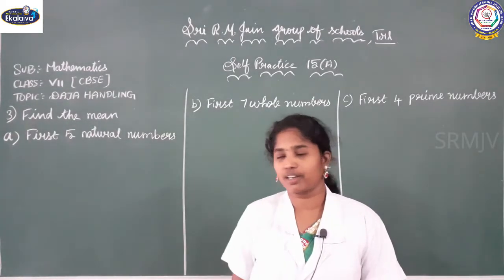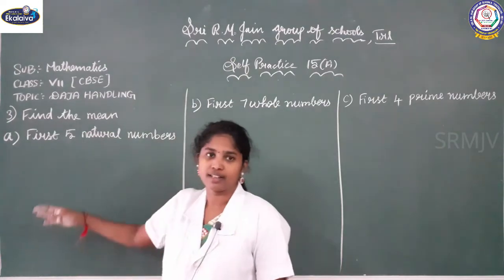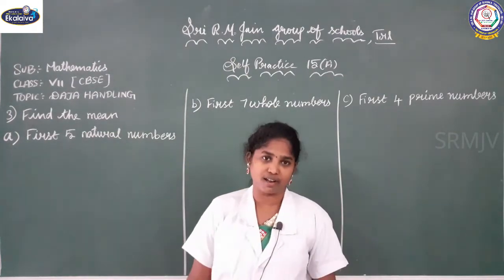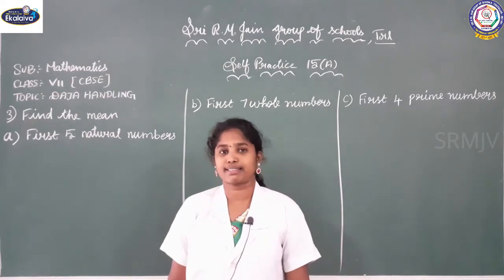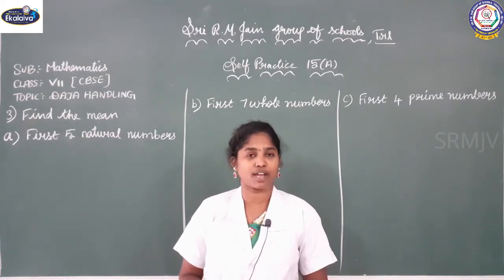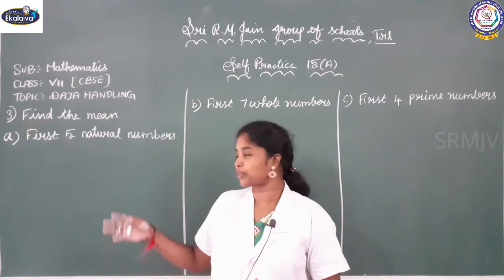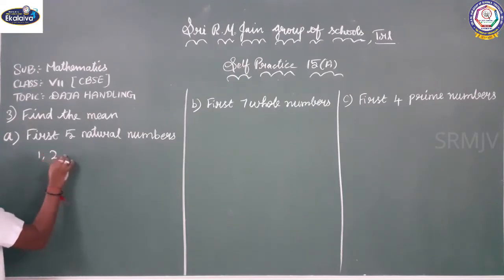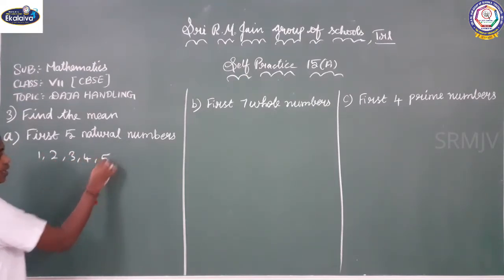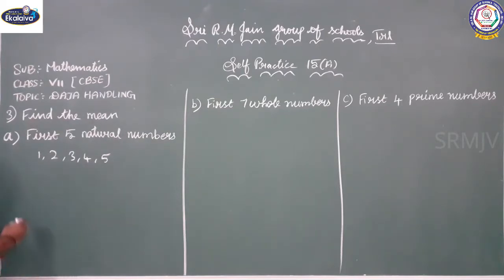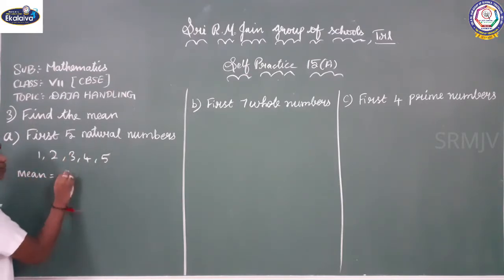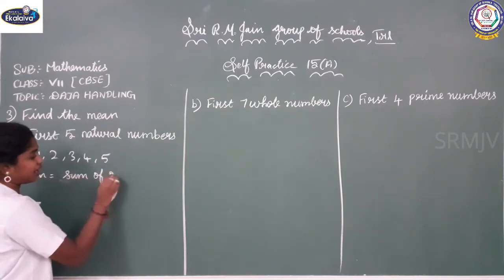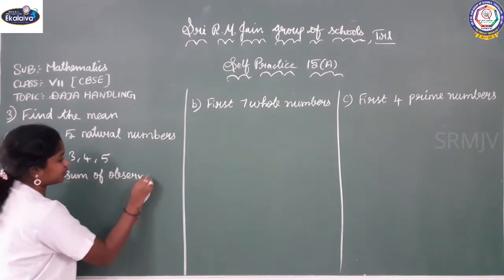Let us see the third question. What is given here? Find the mean. The first one is the first 5 natural numbers. We all know what natural numbers are. Naturally, we call the numbers 1, 2, 3, 4, 5, and so on. The first 5 natural numbers are 1, 2, 3, 4, 5. And we are going to find the mean for this. We know the formula for mean: mean is equal to sum of observation divided by total number of observation.